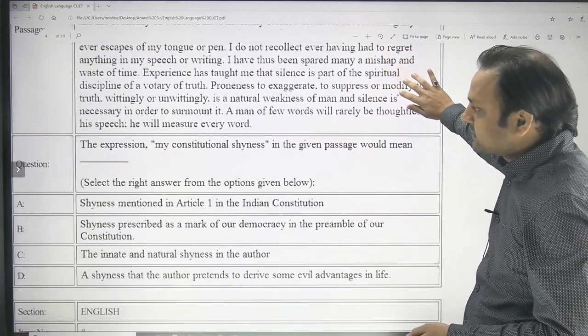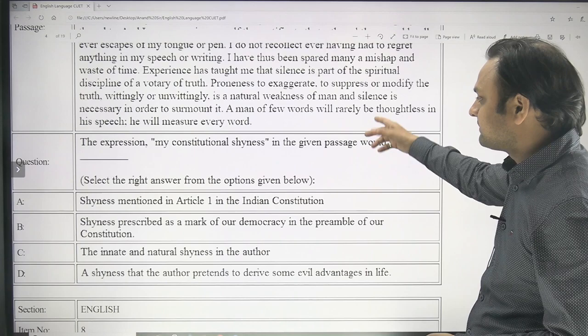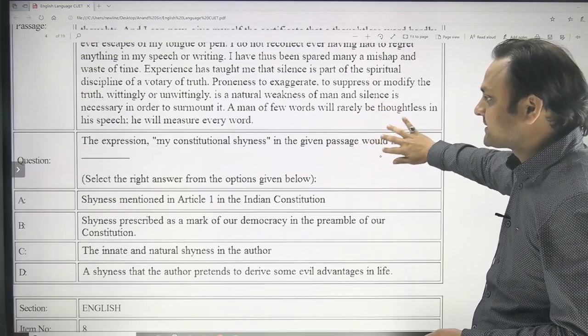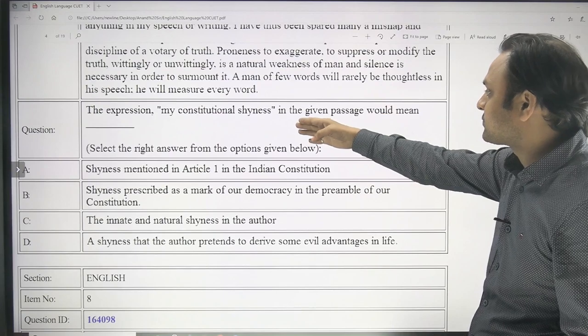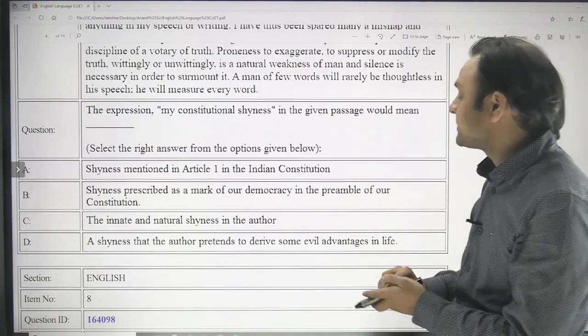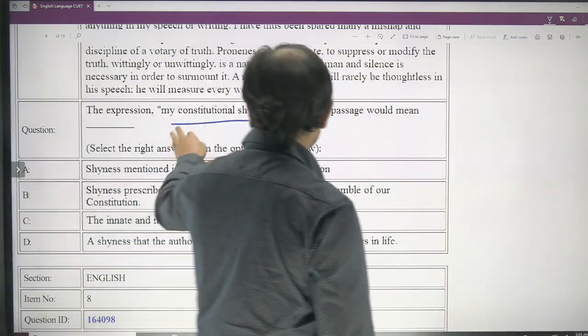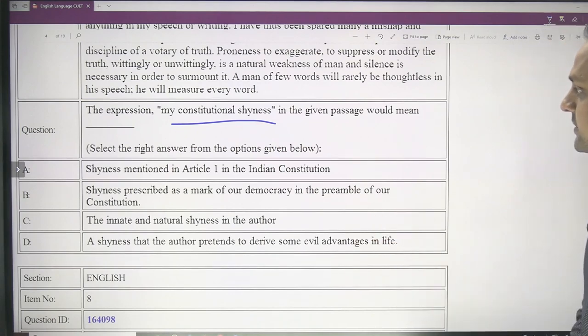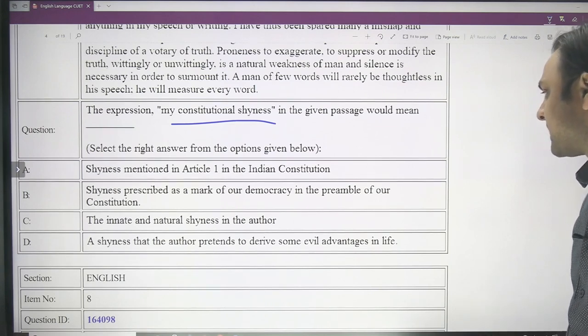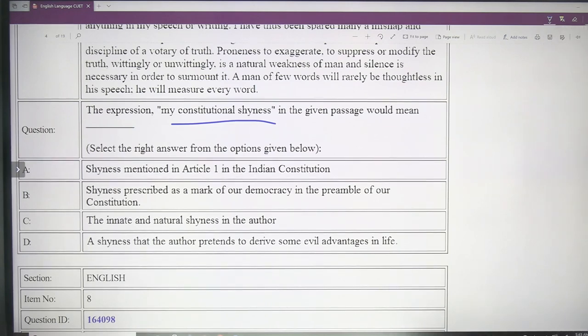This is question number 7, the first question of the second passage. It asks about the expression "my constitutional shyness" in the given passage. You could have seen this expression in the first sentence of the passage. Here, what does "my constitutional shyness" mean? Is it the shyness mentioned in Article 1 of the Indian Constitution, or the shyness prescribed as a mark of our democracy in the preamble of our Constitution, or the innate and natural shyness in the author, or a shyness that the author pretends to have to derive some evil advantages in life?